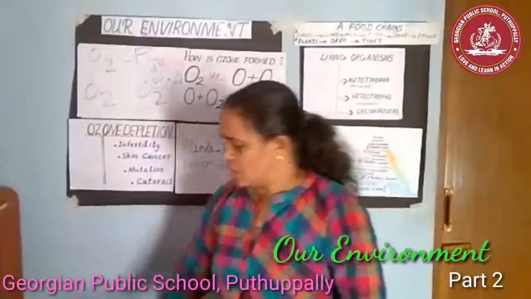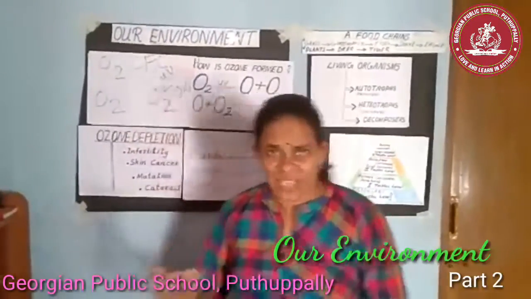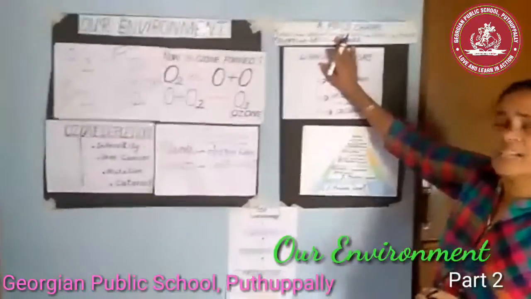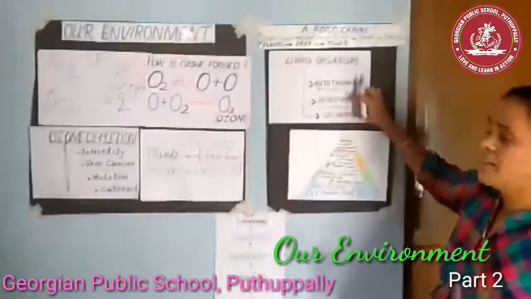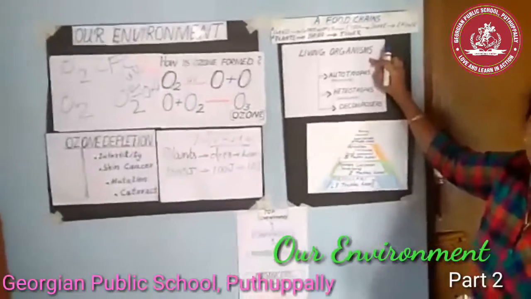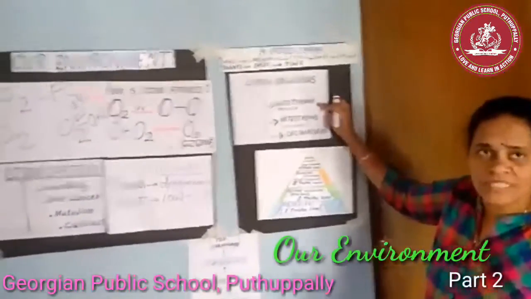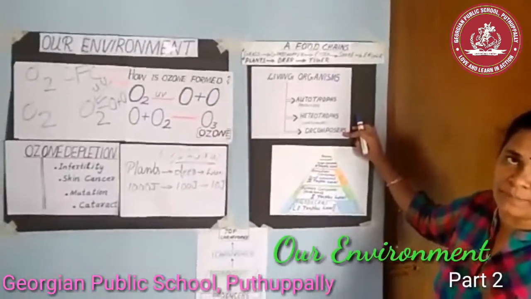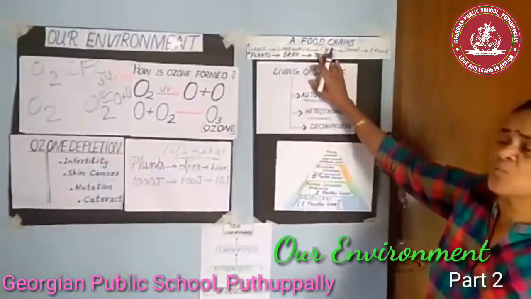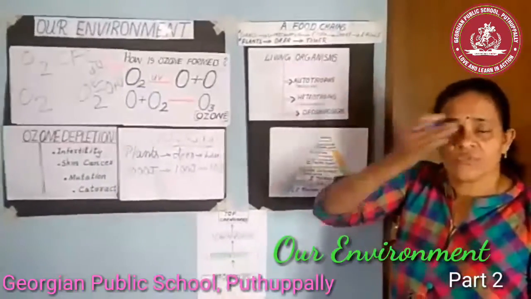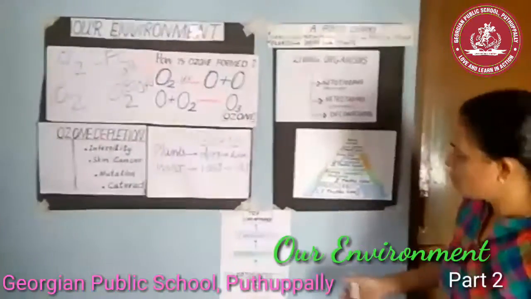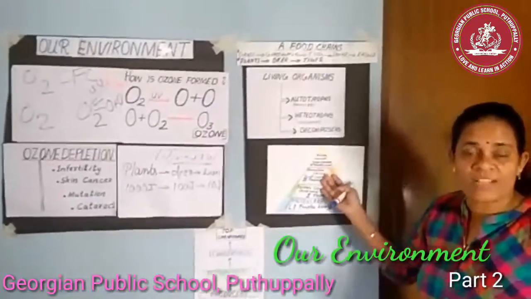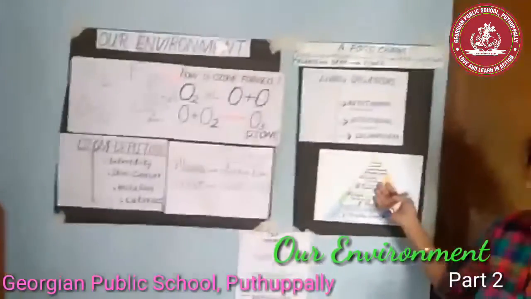So that's all about this chapter. Let's recall the things which we have learned today. First, we have learned about the different categories of living organisms: autotrophs, heterotrophs and decomposers, and the role performed by them. Then we have seen what a food chain is, what a food web is, and how energy transfer occurs in various trophic levels of the food chain.